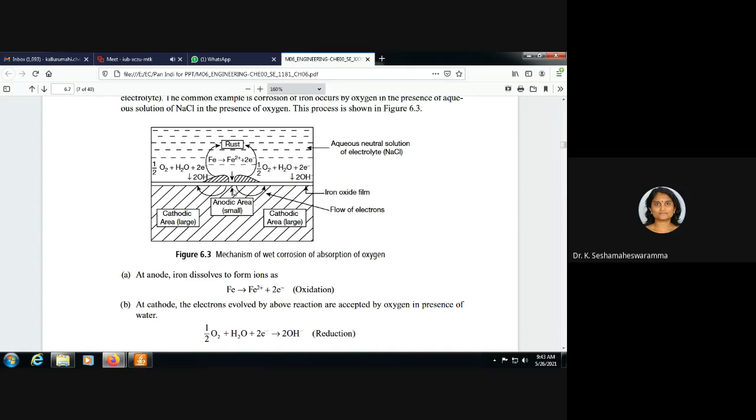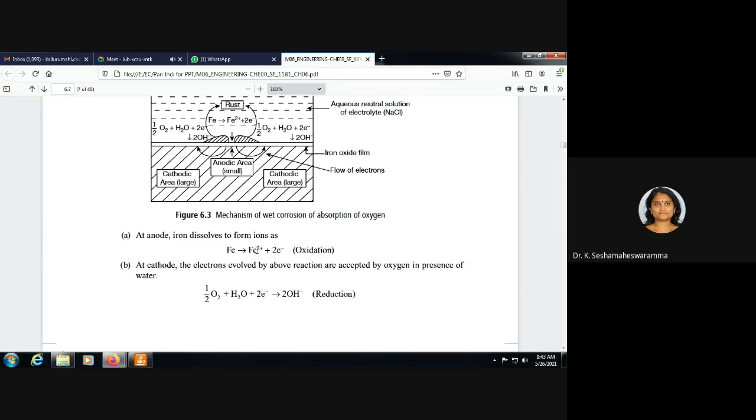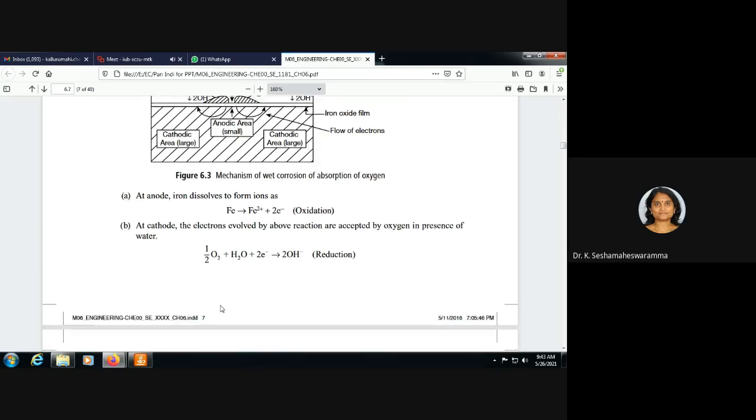At the anode, iron undergoes oxidation and releases electrons. Iron dissolves to form ions such as Fe2+, and 2 electrons are released. At the cathode, the electrons evolved by the reaction are accepted by oxygen in the presence of water, and OH- ions are formed. This is the reduction. Since oxygen is absorbed in this reaction, it is known as absorption of oxygen type of corrosion.